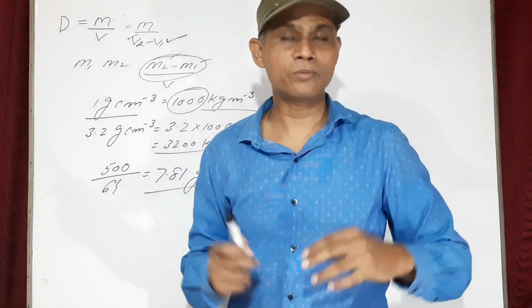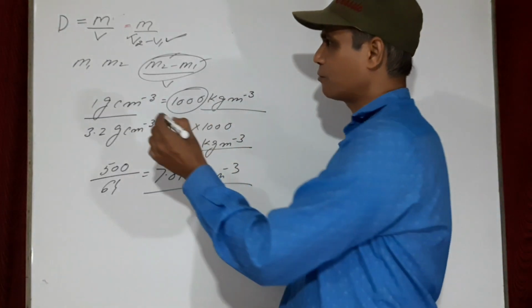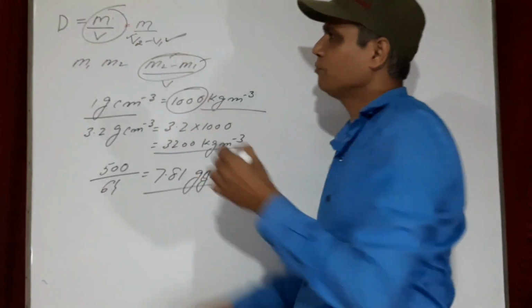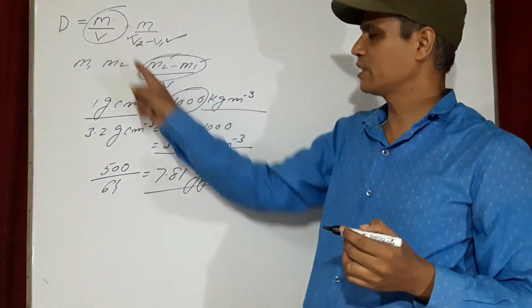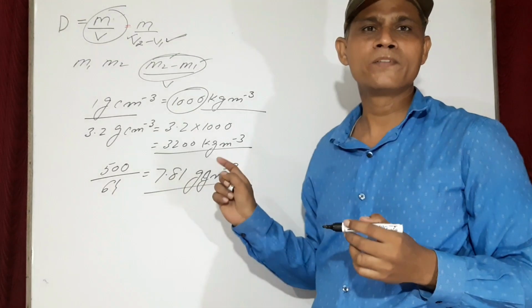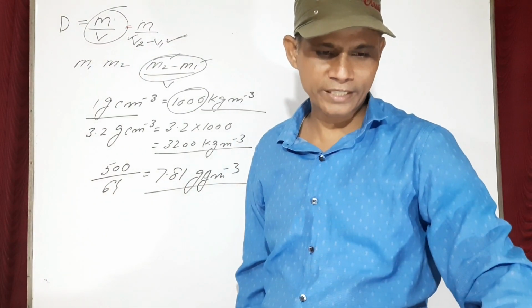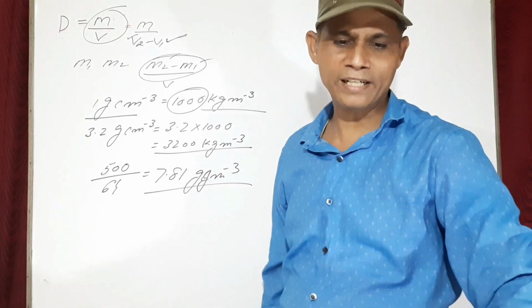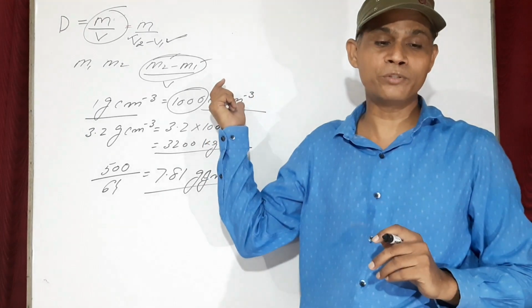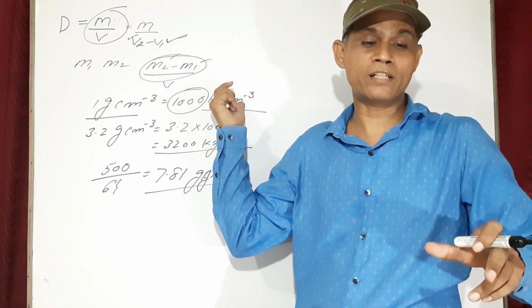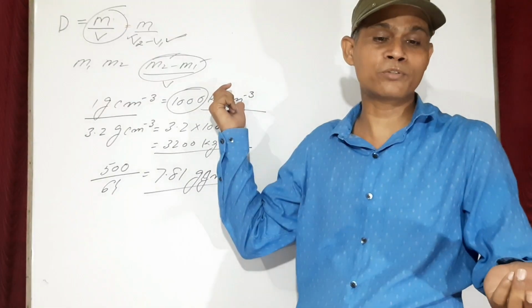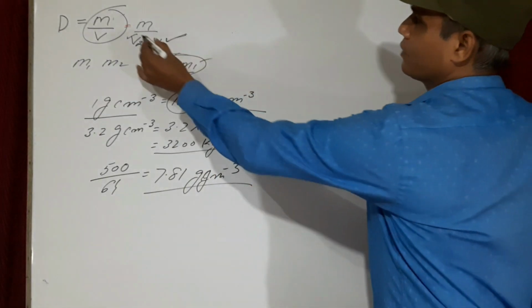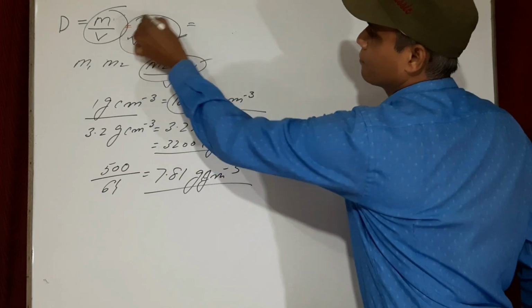Very easy. You can easily do this because you know the formula, and the formula is mass upon volume. Mass was given to you, volume was given to you. Simply divide and get the answer. Question number 39. Find the density of the solid using the data given. Here a data is given. In data, mass is given to you, and initial volume of the water is given, and final volume is also given. So mass, as I told you, is given to you. We will apply this formula.